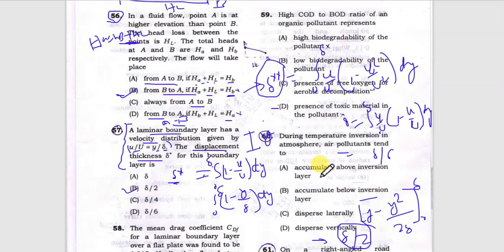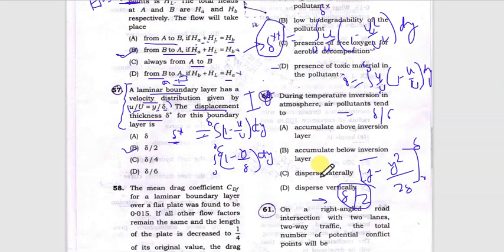The concept remains the same. Now two more questions that have been asked in examinations related to the laminar boundary layer. The first one is shape factor. Shape factor is the ratio of displacement thickness del star divided by the momentum thickness. In this case, the shape factor would be del by 2 divided by del by 6, which equals 3. So shape factor has been asked. Shape factor is the ratio of displacement thickness divided by the momentum thickness.